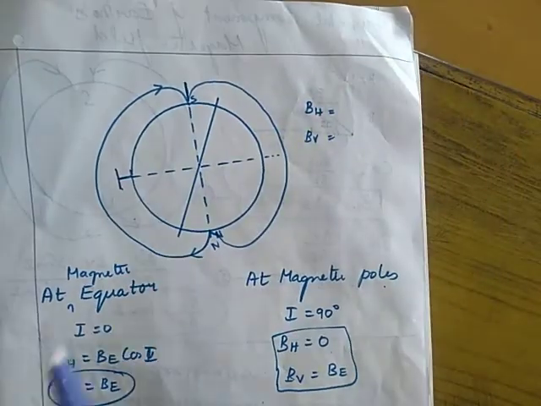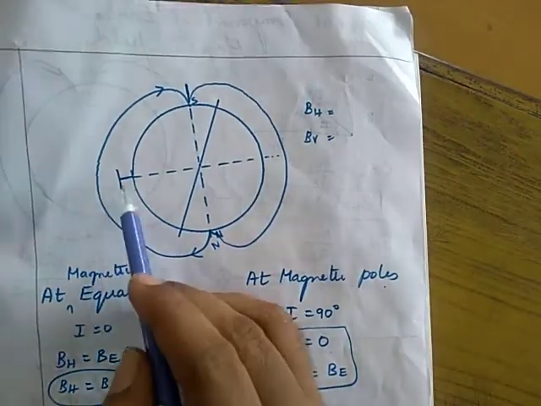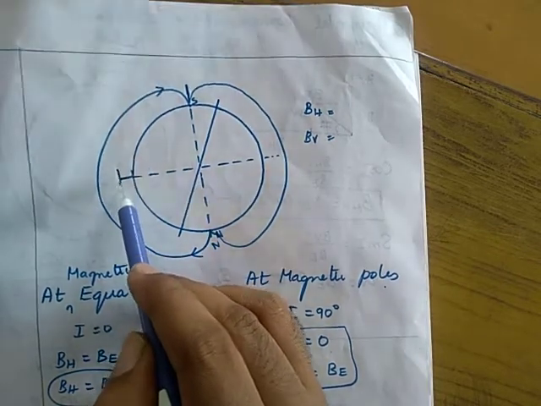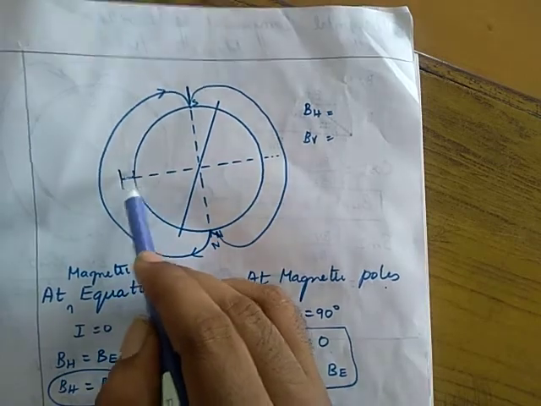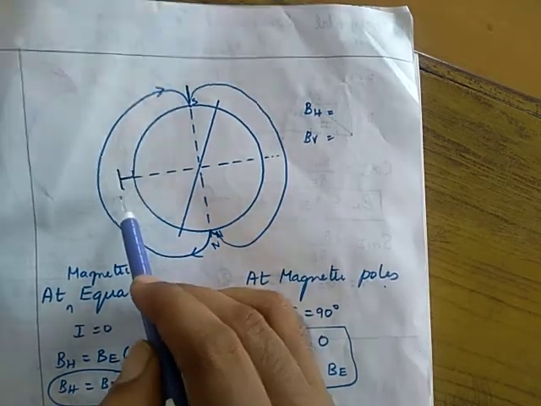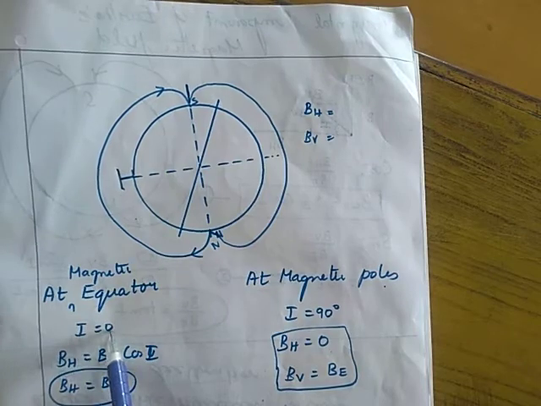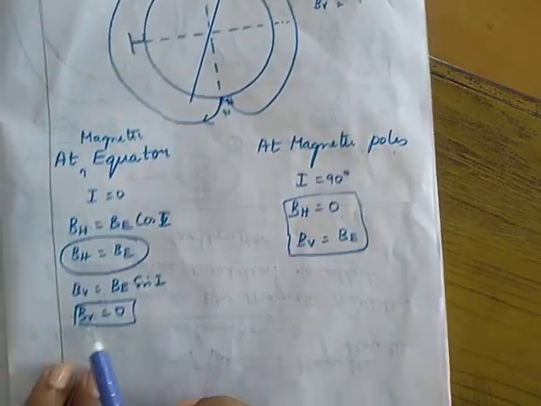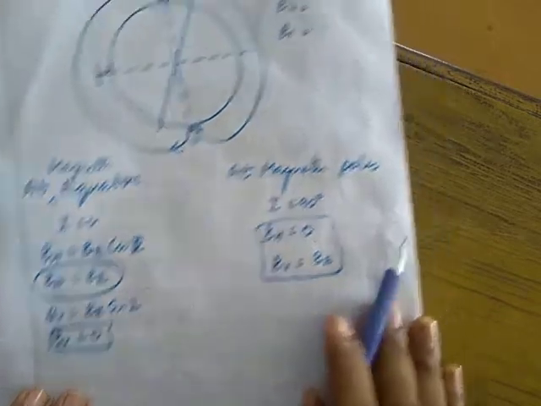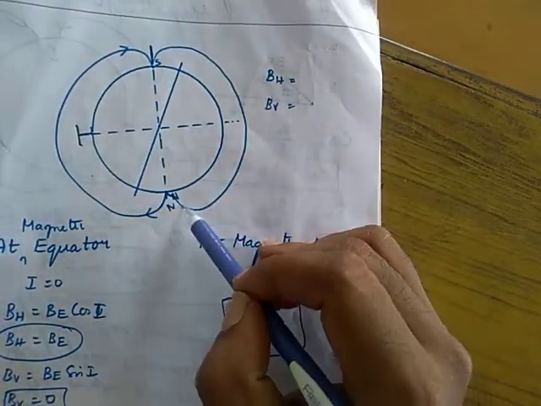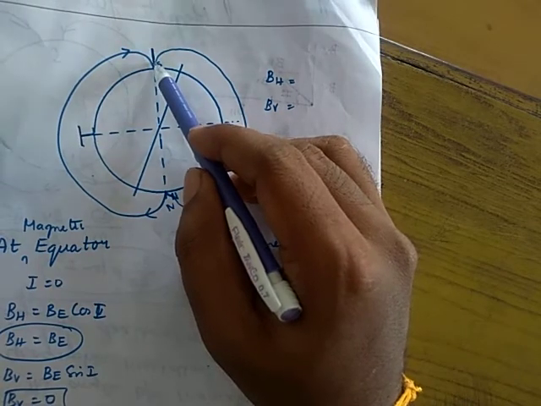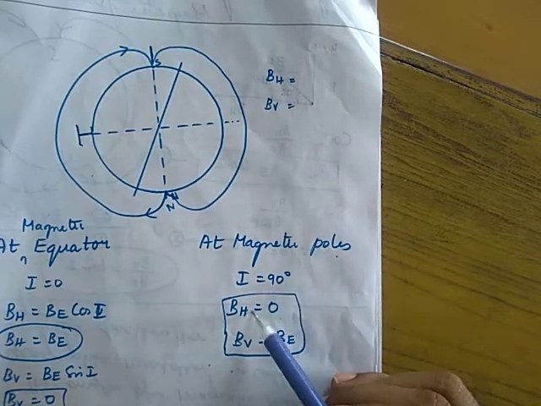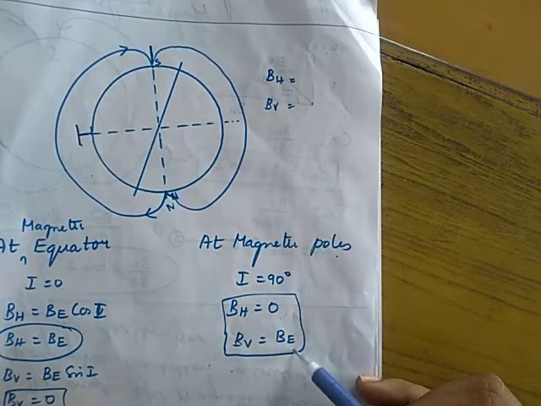At the magnetic equator, the compass needle comes to rest parallel to the earth's surface, so the angle of inclination is 0. Put 0 here, then the horizontal component of the magnetic field is maximum and the vertical component becomes 0. At the magnetic poles, the south pole or north pole, the magnet comes to rest in this direction, so it attains an angle of 90 degrees. Then the horizontal component of the magnetic field is 0 and the vertical component is maximum.